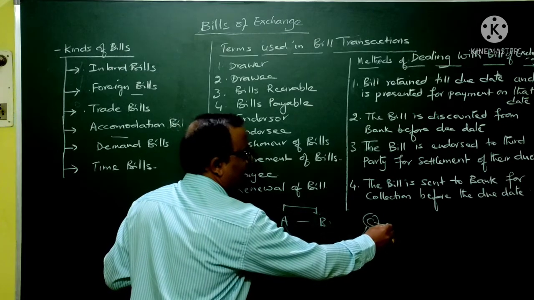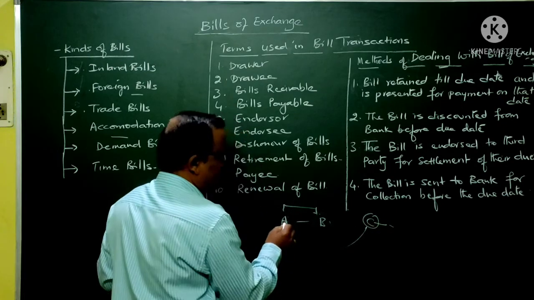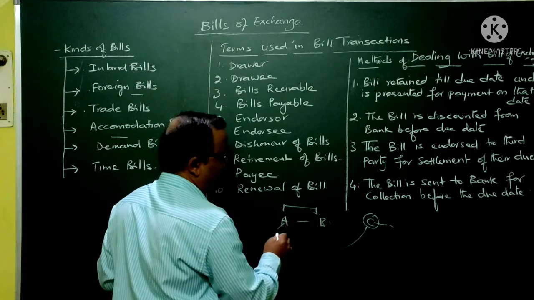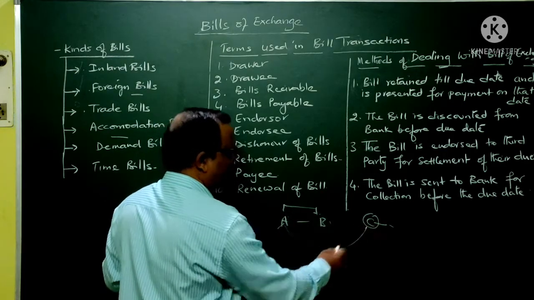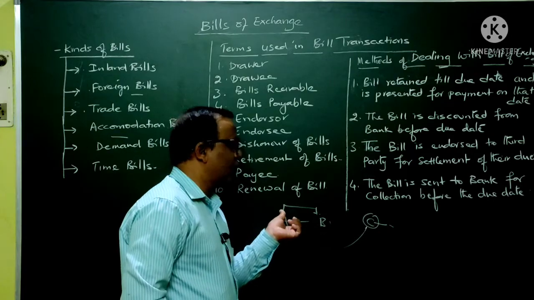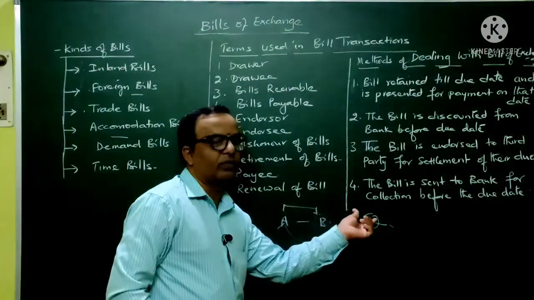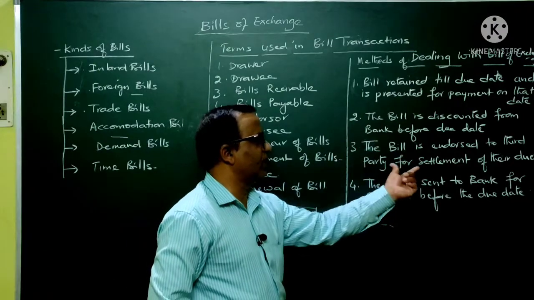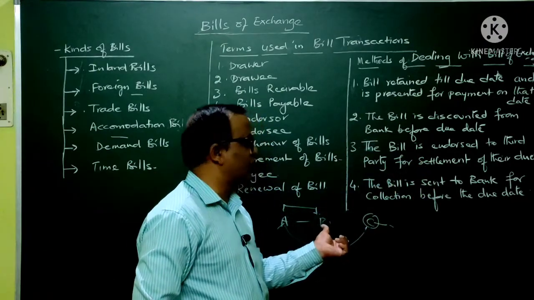At that time, C is called the endorsee, whereas the drawer, in this case, is called the endorser. In other words, this particular instrument is transferred in the name of the endorsee. So the bill is endorsed to the third party for settlement of their dues. This is the third thing which they can do.